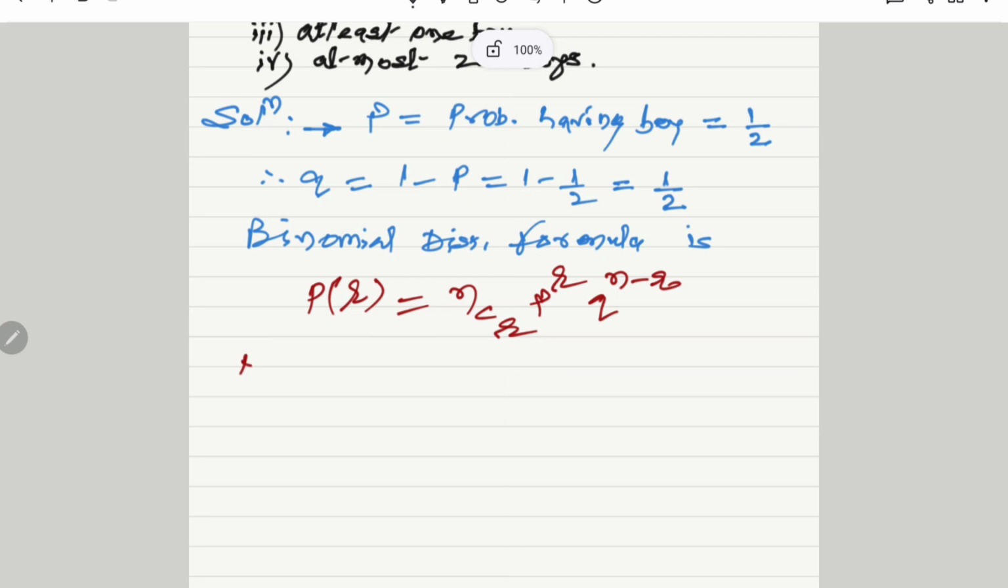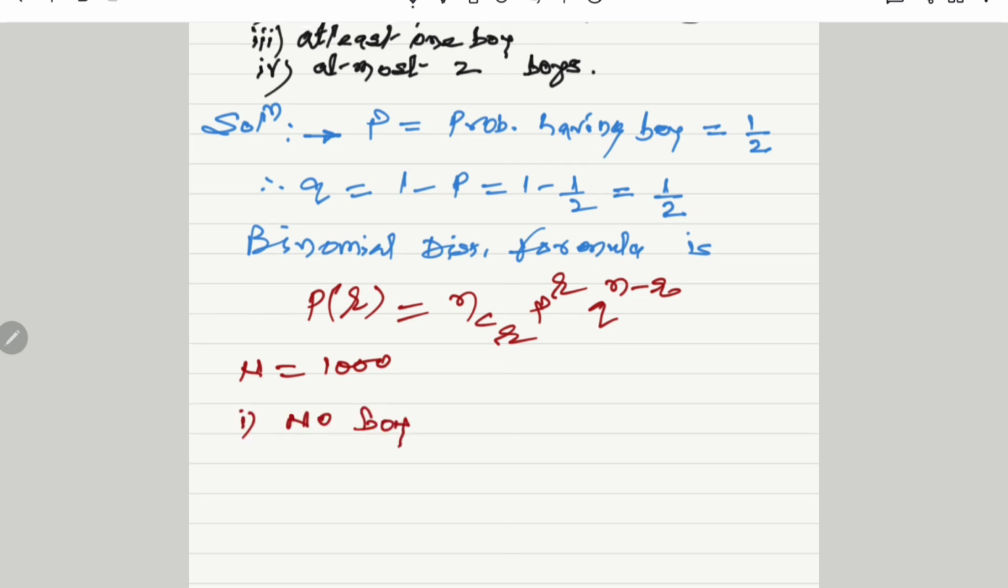The given information is 1000 families. Out of 1000 families, we have to obtain all these probabilities. Therefore, we consider that quantity as capital N, capital N as 1000. How many families with no boy? Means R is equal to 0. We try to obtain P of R is equal to 0 as NCR.